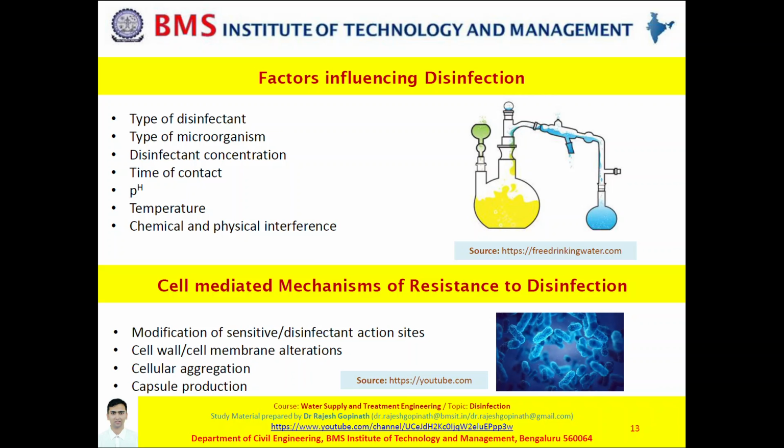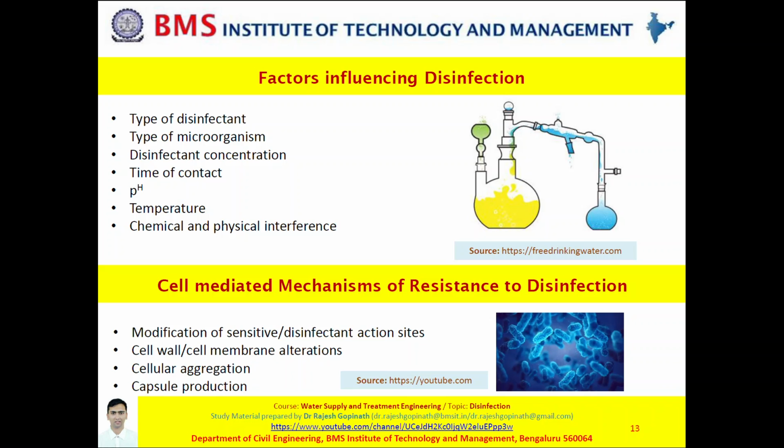Okay. Now, microbes have also evolved to alter their cell wall or cell membrane configuration, that is reducing the permeability. If they do that, then the disinfectant would not permeate into the cell. Of course, cellular aggregation, wherein it provides physical protection, and finally capsule protection, that is total limitation of diffusion of the disinfectant into the cell.